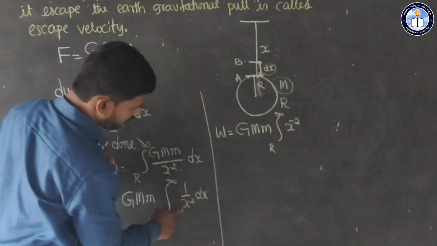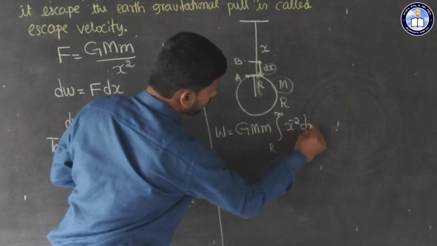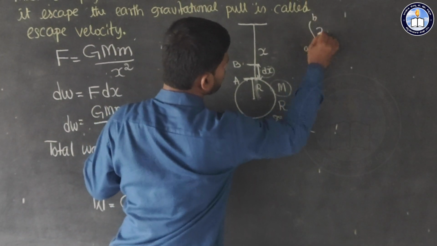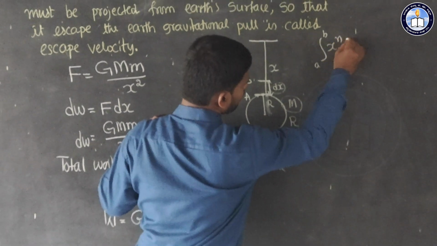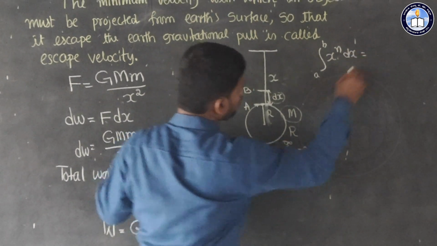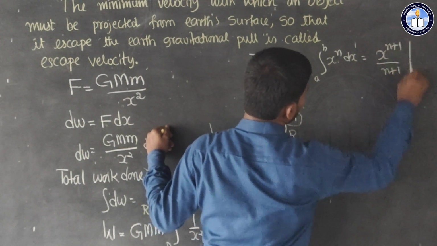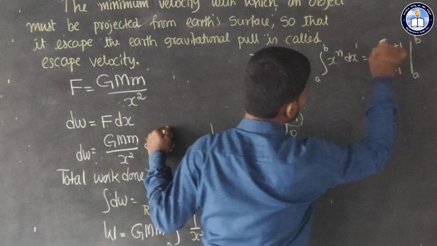So 1 by x square we can write as x to the power minus 2 dx. Integration of x to the power n dx is equal to x to the power n plus 1 divided by n plus 1, limit a to b. So this is a definite integral.